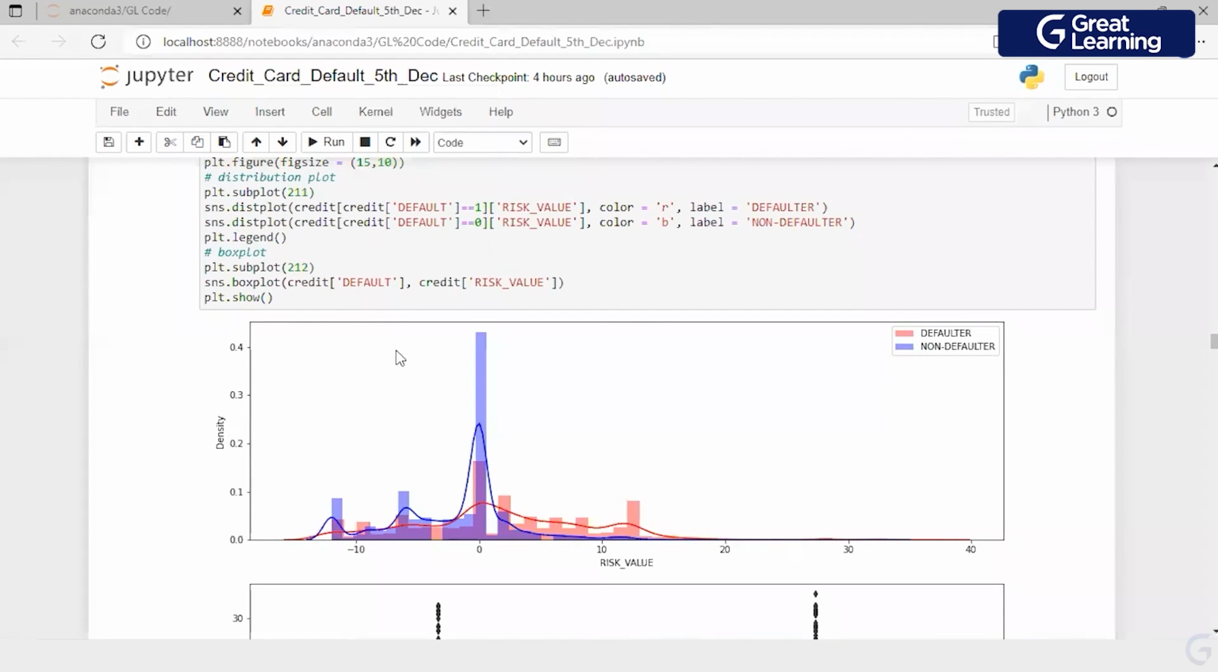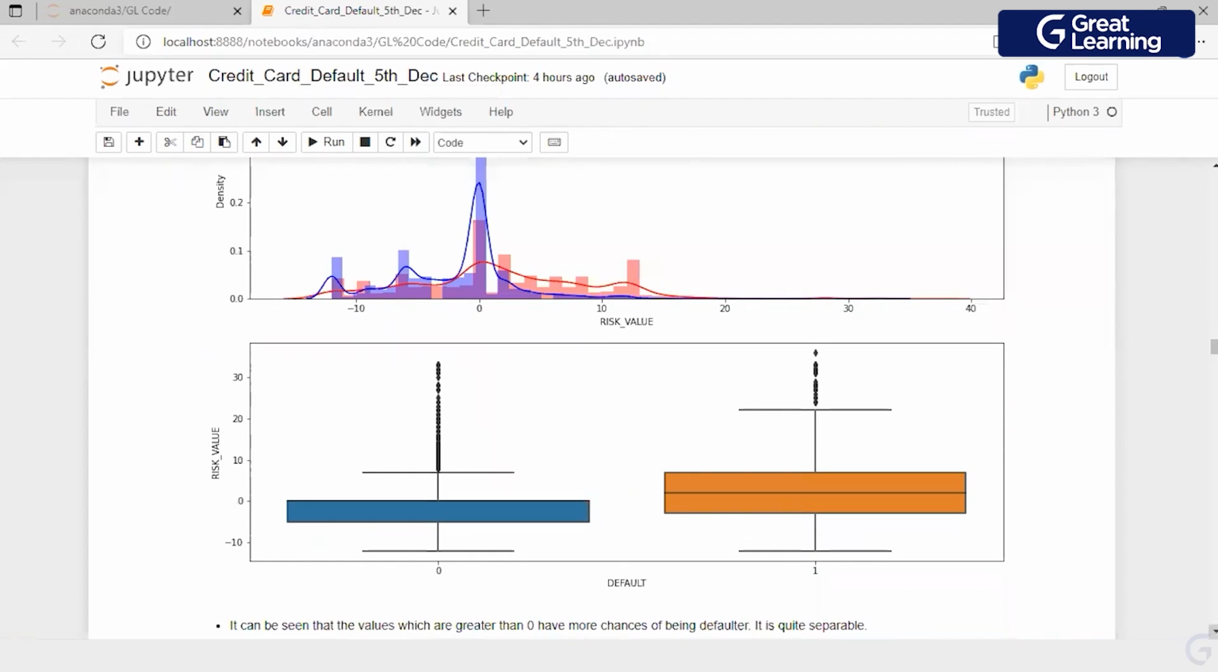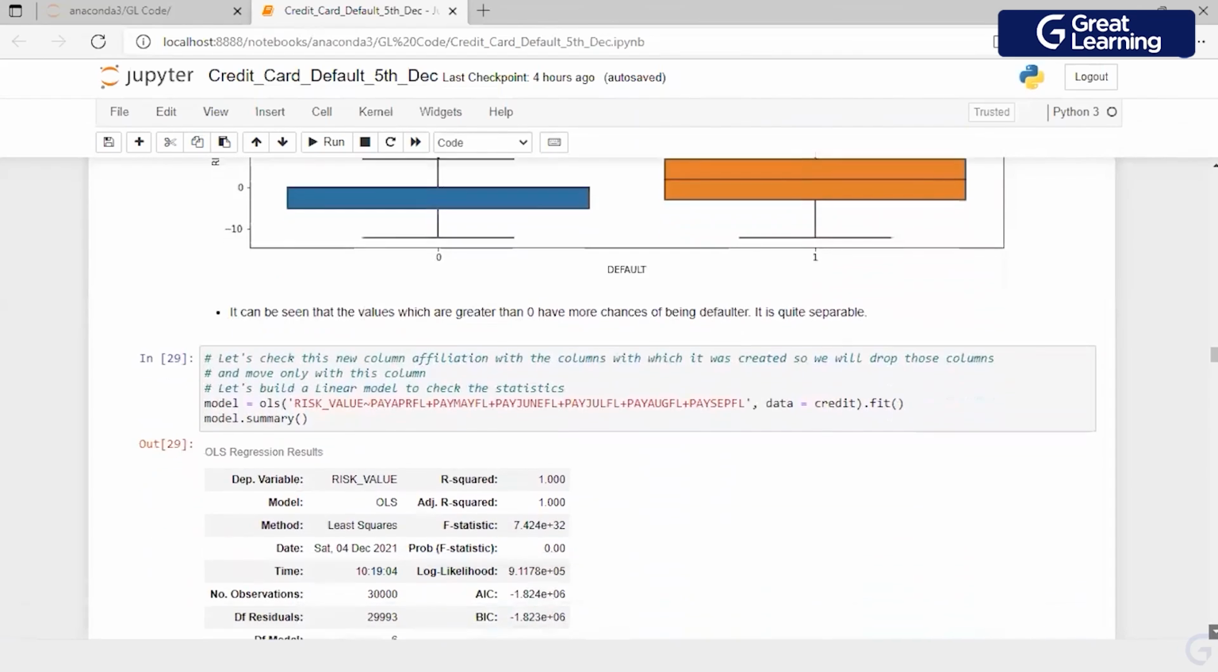I am just trying to see how the risk value looks for a defaulter and a non-defaulter. So I have these blue bars, and I'm creating a distribution plot again. Any new feature which you create, you are expected to do an exploratory data analysis of that feature also. So that's what I'm doing here. From the distribution plot and a box plot, it looks like this will probably create a differentiator. I'm able to see a lot of difference between a defaulter and a non-defaulter. So maybe this might just create a good value.